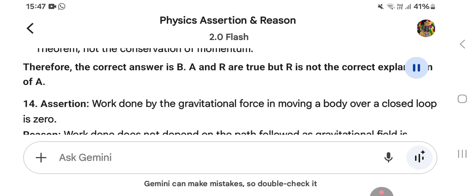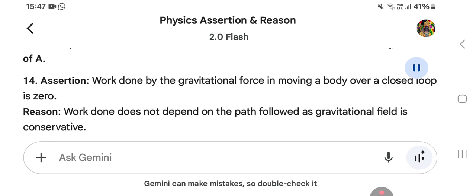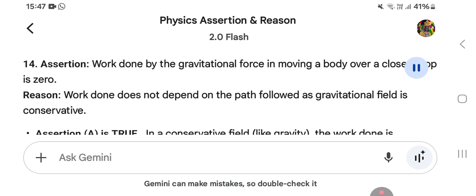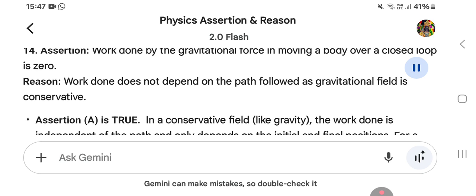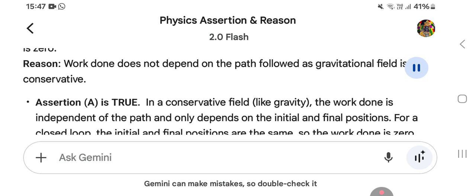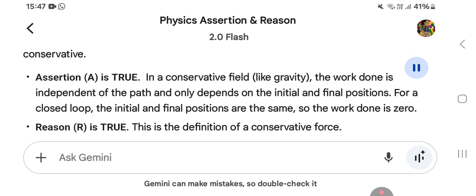14. Assertion: Work done by the gravitational force in moving a body over a closed loop is zero. Reason: Work done does not depend on the path followed as gravitational field is conservative. Assertion A is true. In a conservative field, like gravity, the work done is independent of the path and only depends on the initial and final positions. For a closed loop, the initial and final positions are the same, so the work done is zero.